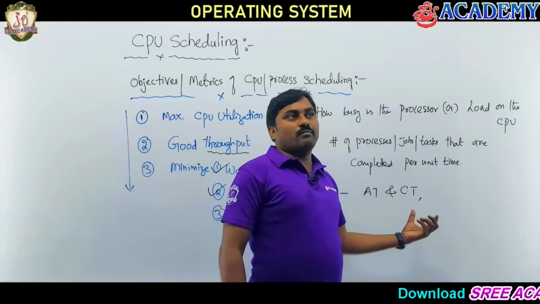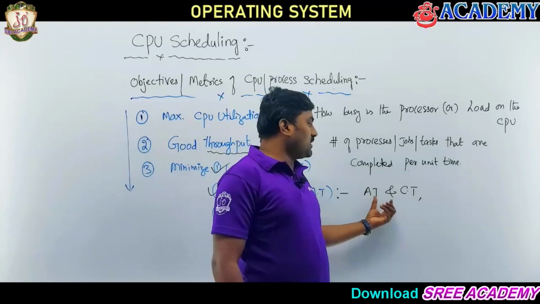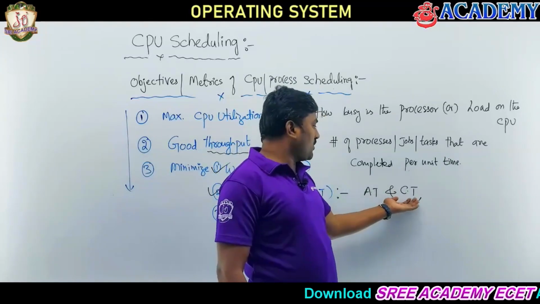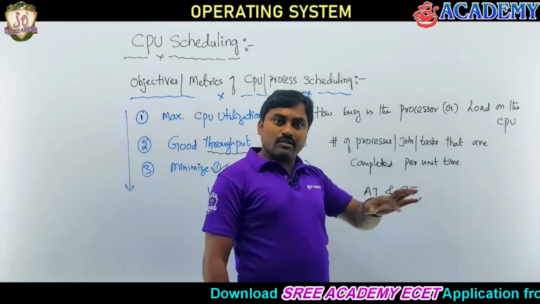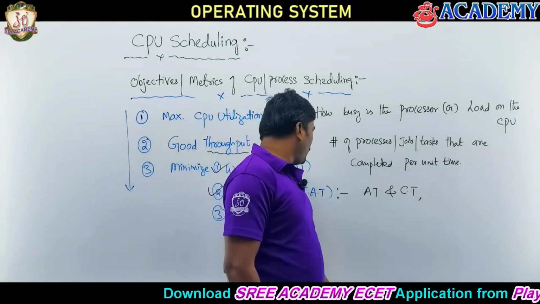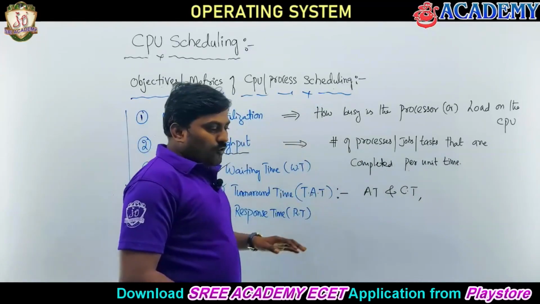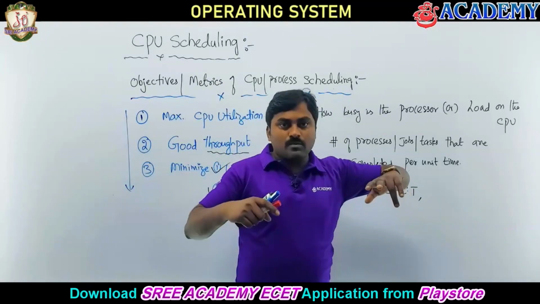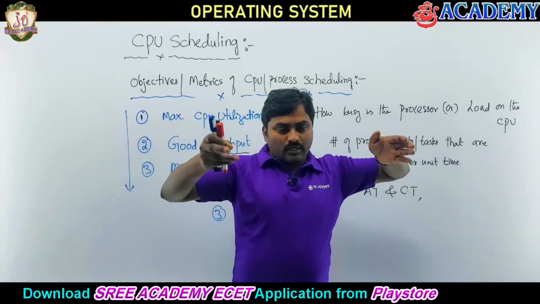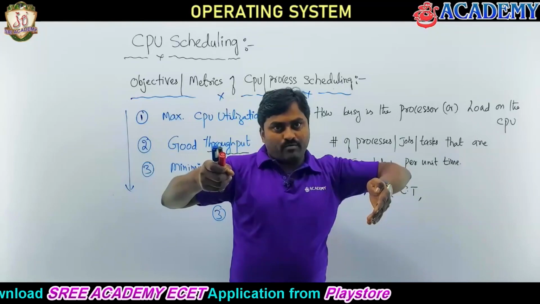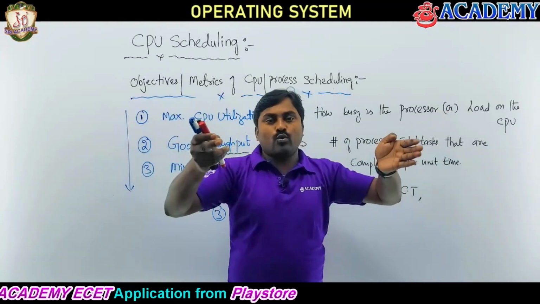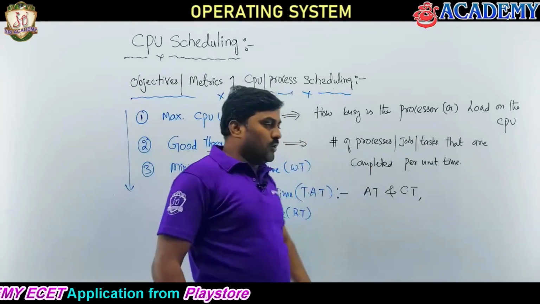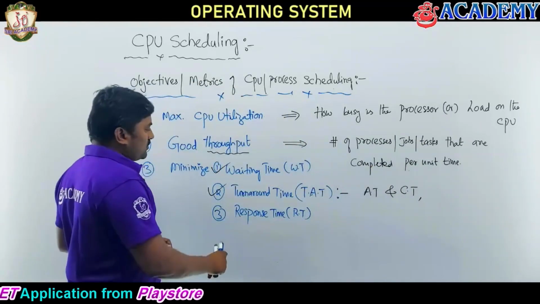So the time interval between arrival time and completion time, or simply you can say completion minus arrival, or completion minus submission. Arrival and submission time are both the same only. Fine, they should be minimal. Minimal means, in turnaround time, if you reduce the waiting times, the total turnaround time will also reduce. So we'll observe this clearly in turnaround time.